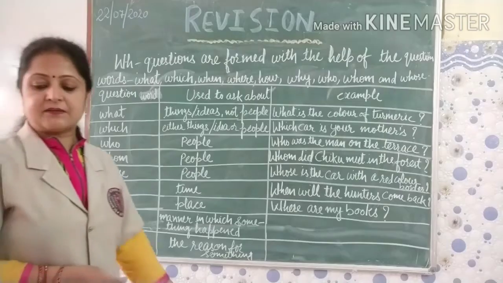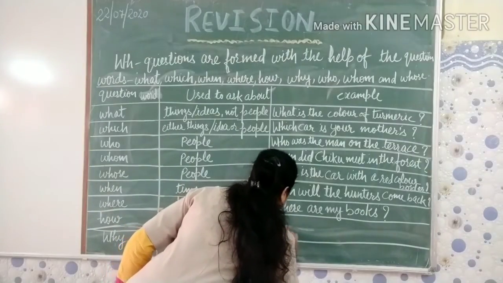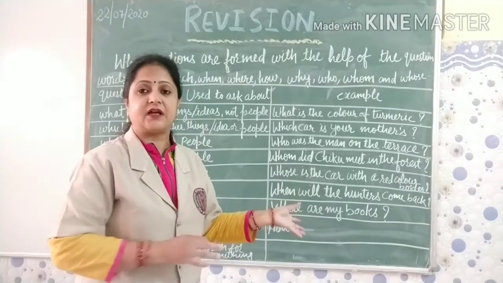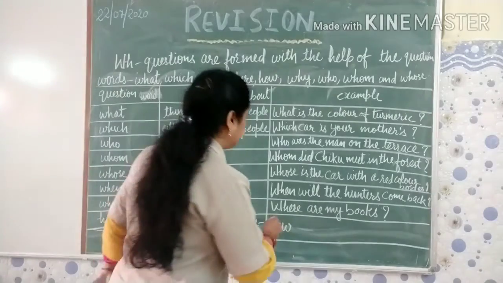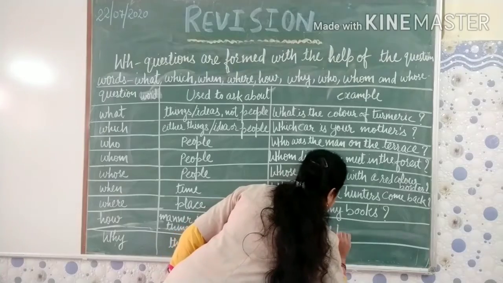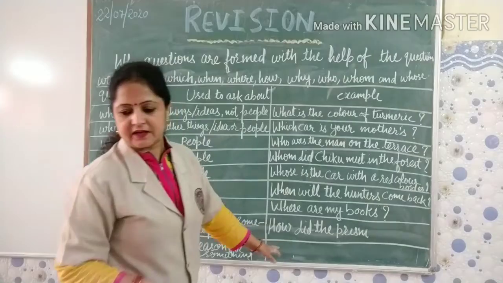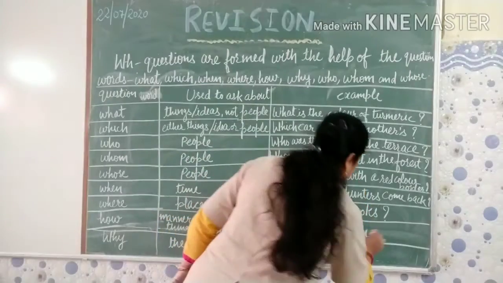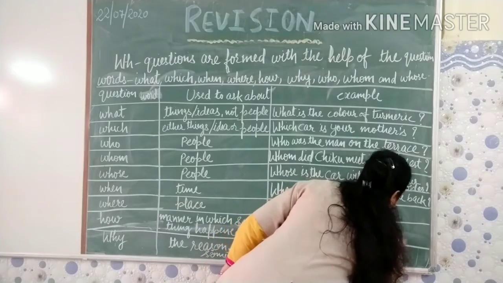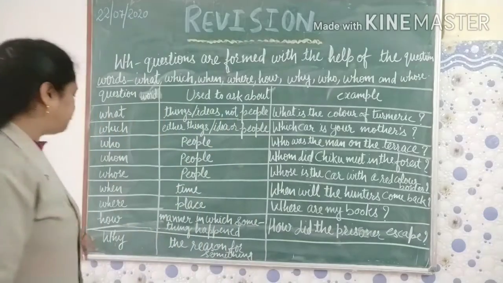So how did the prisoner escape? That means we are asking how it happened. What was the manner they used to escape from the jail. So how did the prisoner escape? How did the prisoner escape? Question mark.